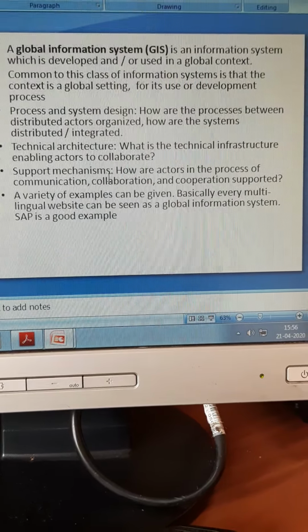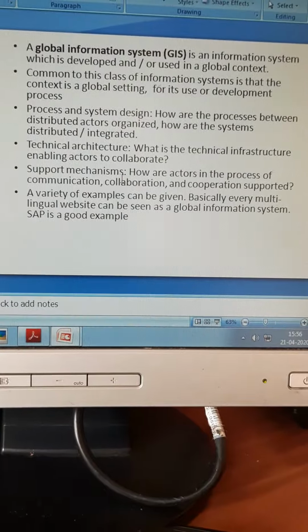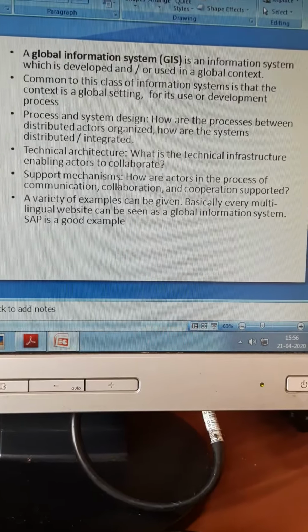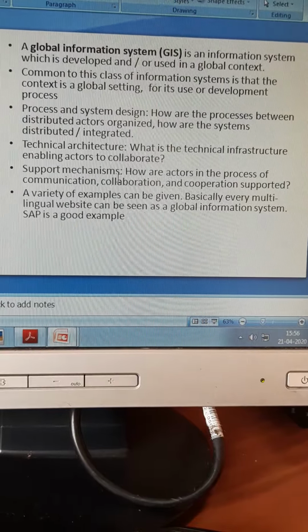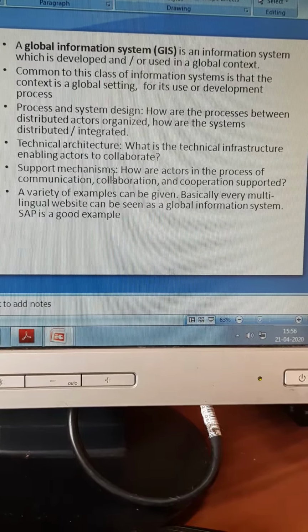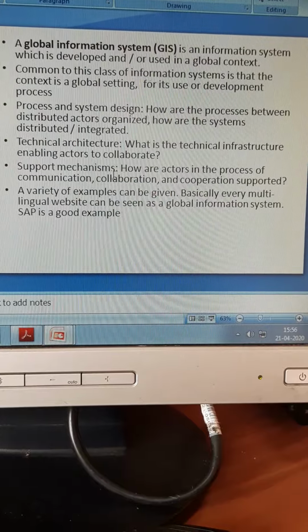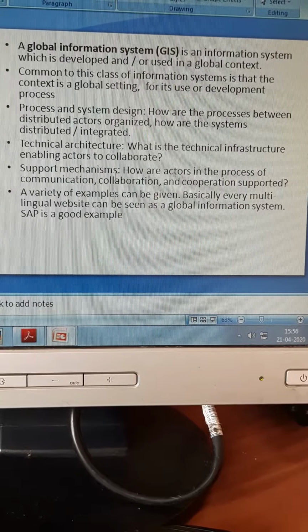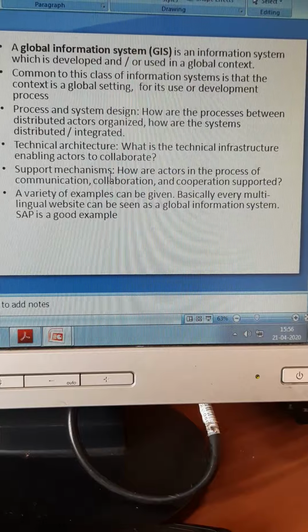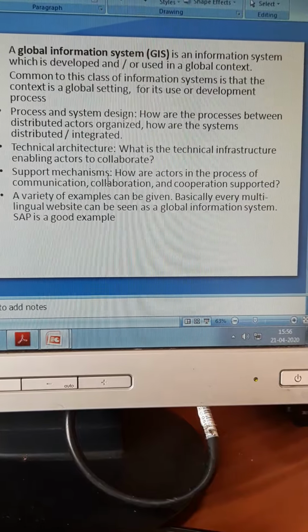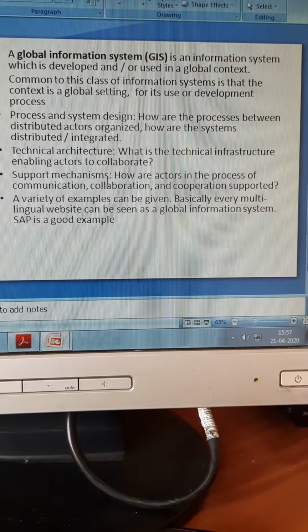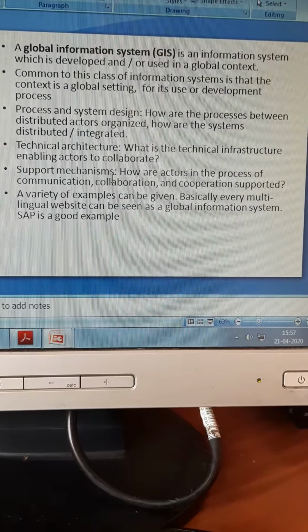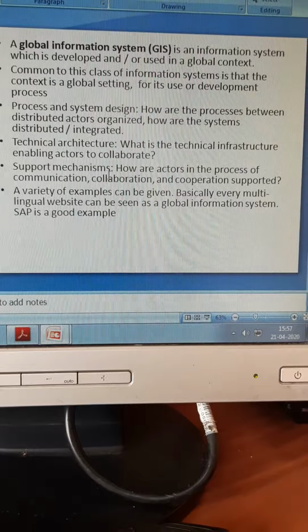So this is the main backbone of GIS, how the process is connected globally. Technical architecture: what is the technical infrastructure for collaborating with the satellite, how user friendly it should be, with the main office. There are so many aspects, and it should be in real time.